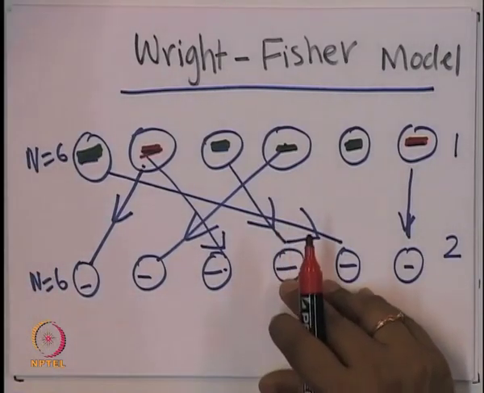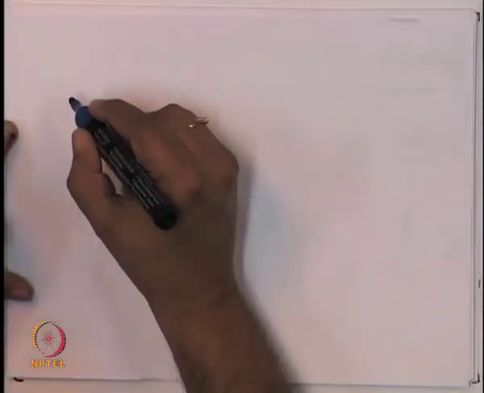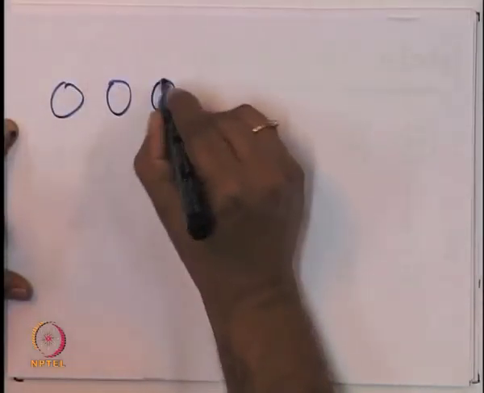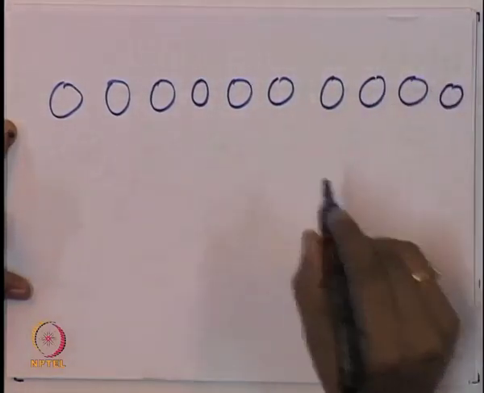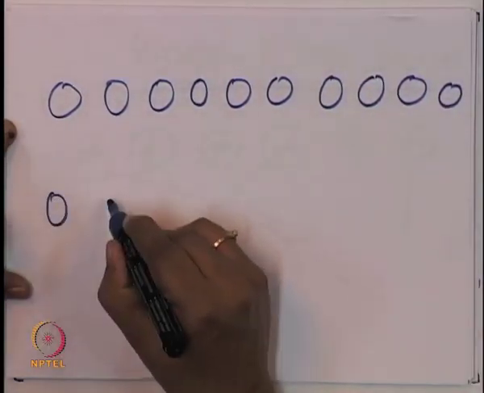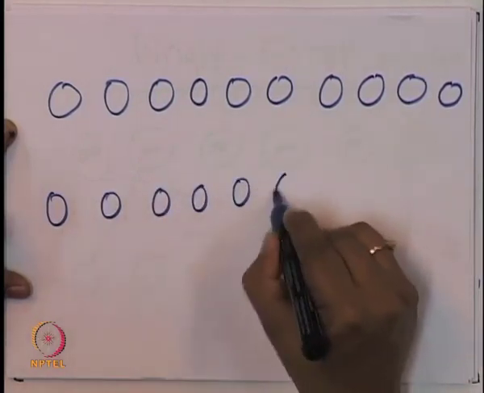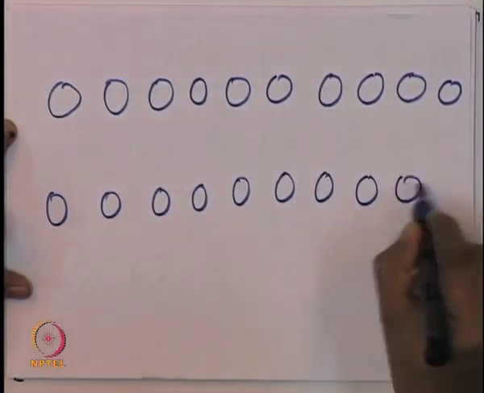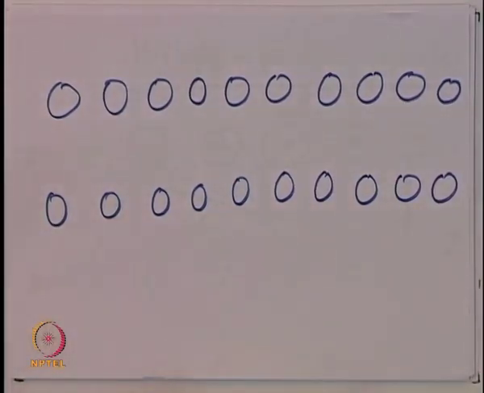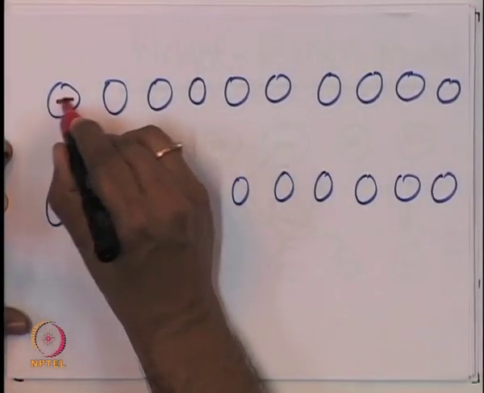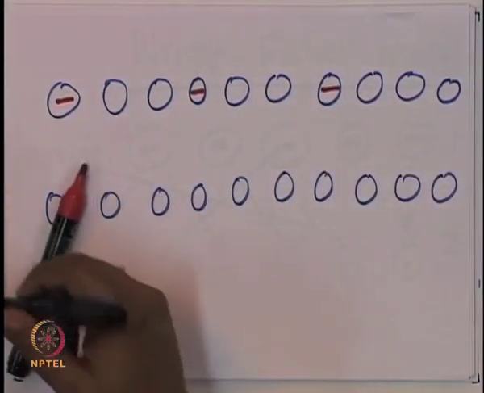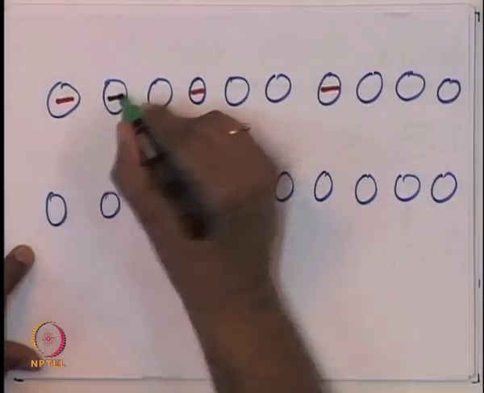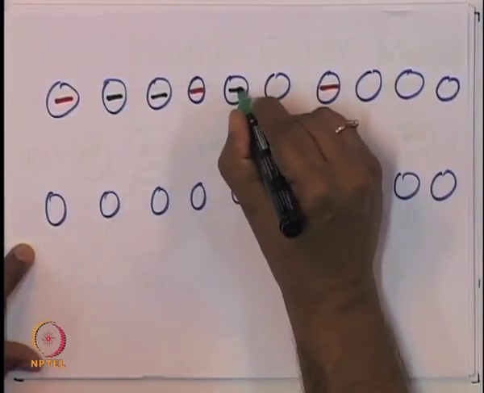So, let us redraw this a little more carefully. Let us have again 10 individuals, 1, 2, 3, 4, 5, 6, 7, 8, 9, 10, and 10 offspring individuals, 1, 2, 3, 4, 5, 6, 7, 8, 9, 10, and let us say 3 individuals randomly I am coloring red and the other 7 will have green chromosomes.